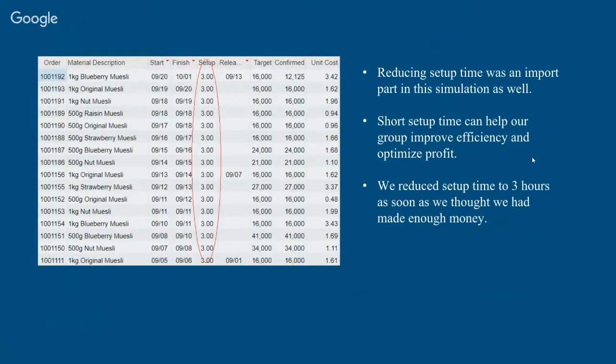The next part is the setup time. So reducing setup time was an important part in this simulation as well, because a short setup time can help our group improve efficiency and optimize profit. With a short setup time, we can produce more products at the same time. So we reduced the setup time to 3 hours as soon as we thought we had made enough money. The next is the marketing management part.